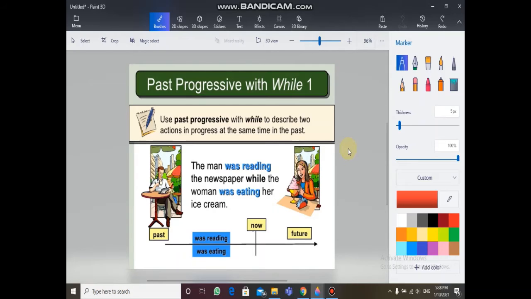Another time clause used for the past progressive is while. We use it to describe two actions in progress or two actions happening in parallel at the same time in the past. The man was reading the newspaper while the woman was eating her ice cream. So these two actions were happening in parallel at a specific time in the past. That's why no action interrupted the other one, so we use the past progressive.